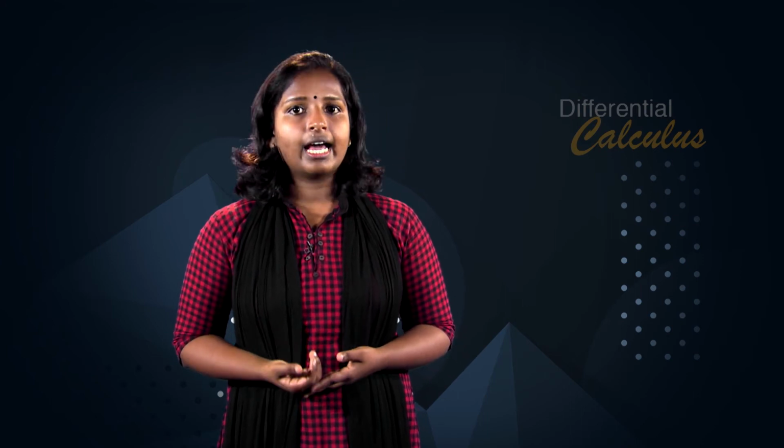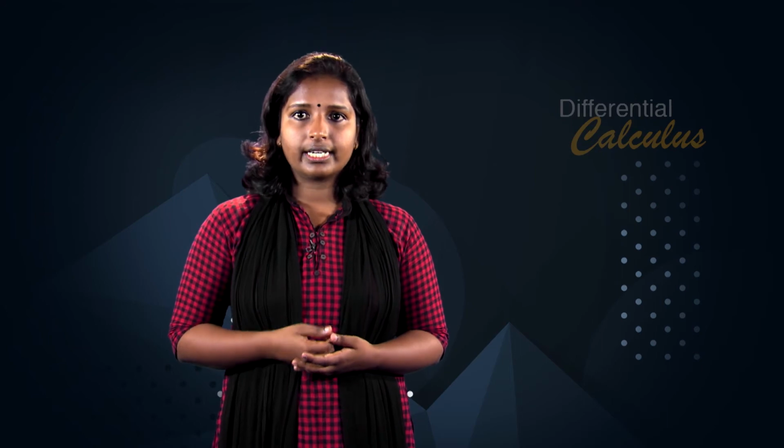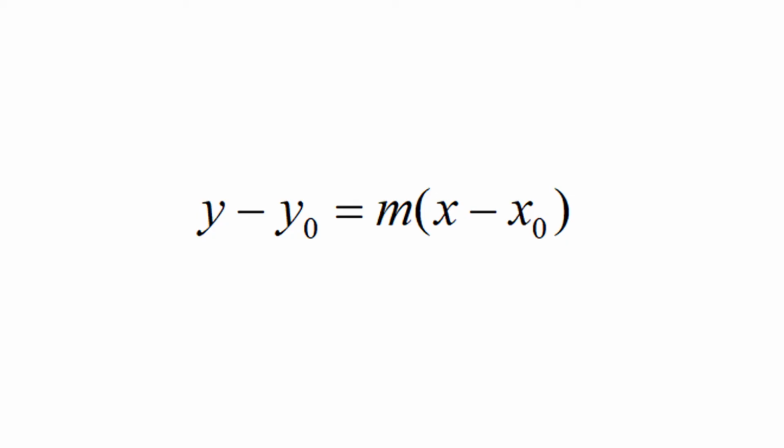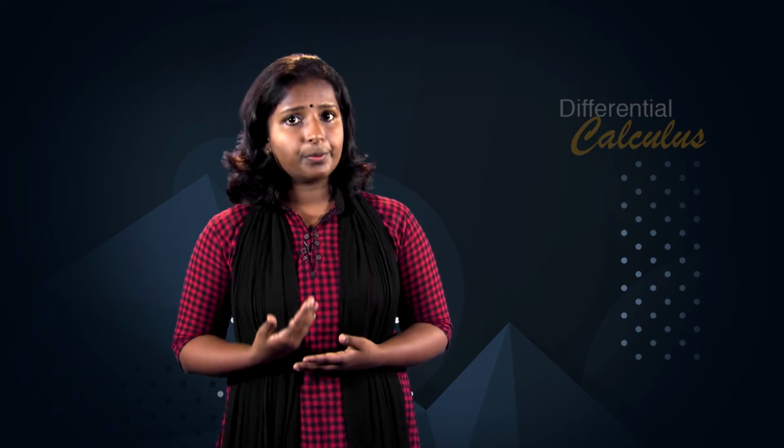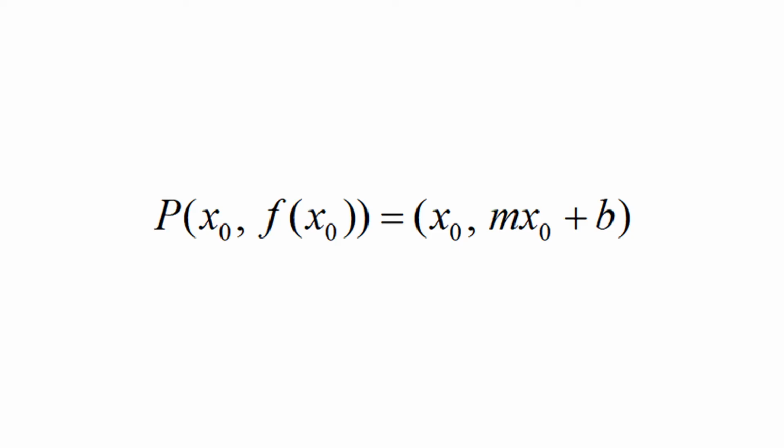Now using the point-slope equation of a line having slope m and passing through (x0, y0), given by y − y0 = m(x − x0), we obtain the equation of the tangent line at the point (x0, mx0 + b) as follows: y − (mx0 + b) = m(x − x0), that is, y = mx + b on simplification. Hence, the line y = mx + b is its own tangent at any point P = (x0, f(x0)) = (x0, mx0 + b).